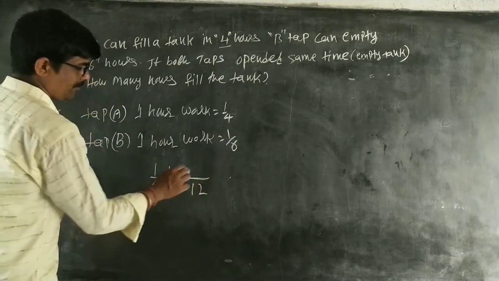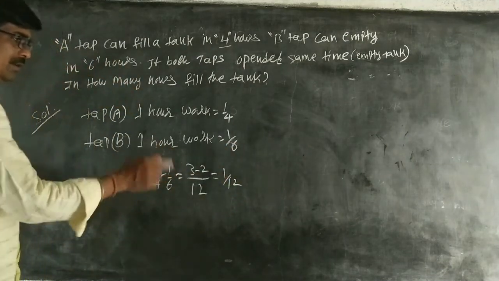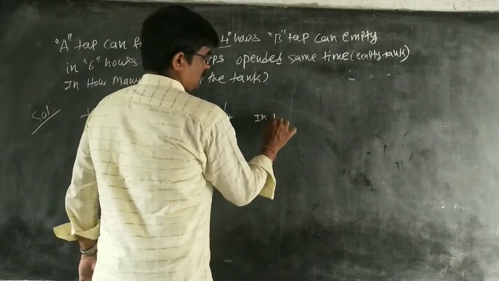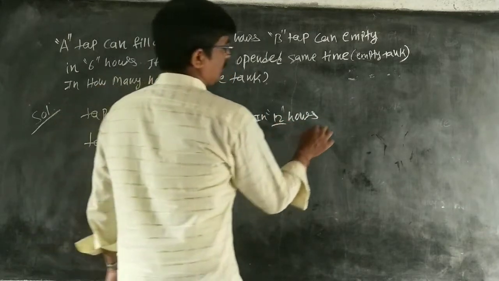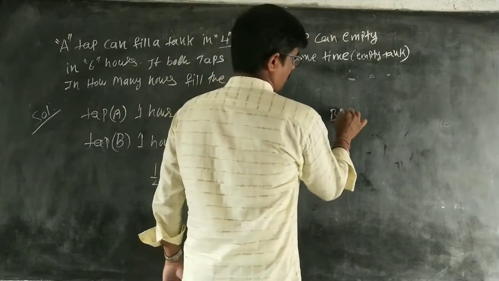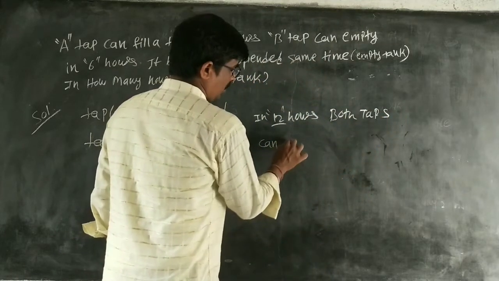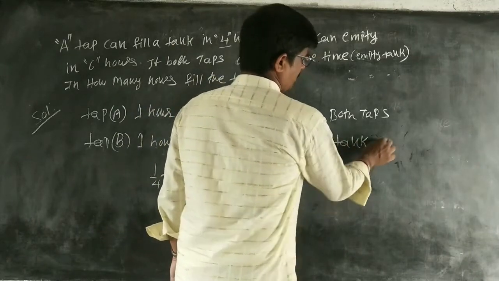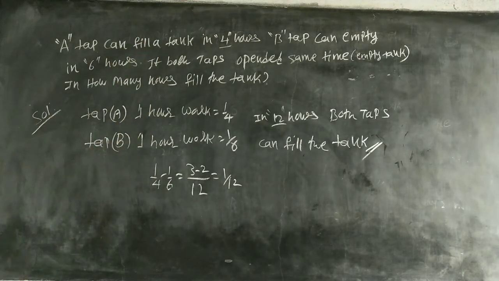So, 12 is the LCM, 3 minus 2, that is 1 by 12. Therefore, in 12 hours both taps can fill the tank. Very easy. Okay, same, the working persons only. Okay, copy it.